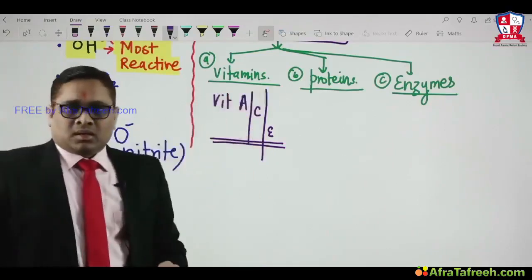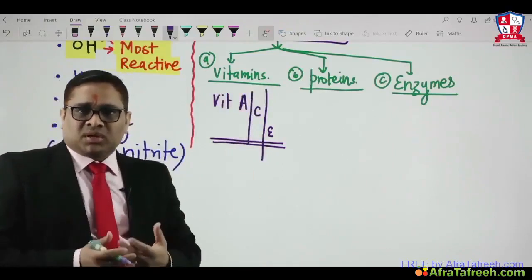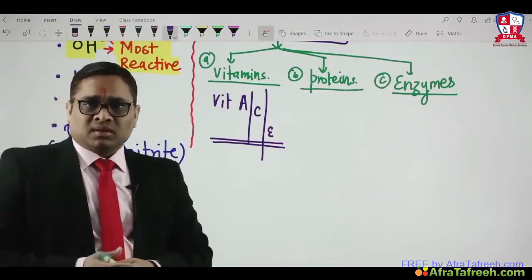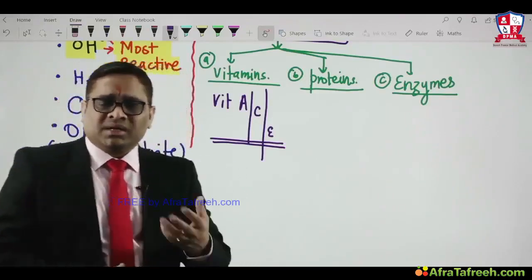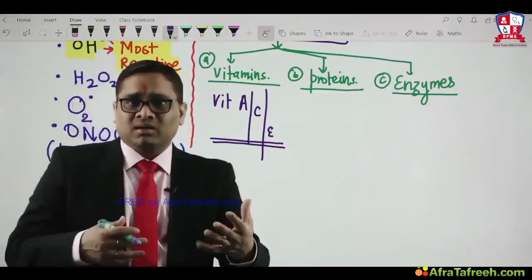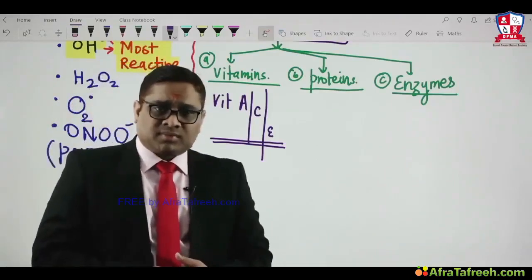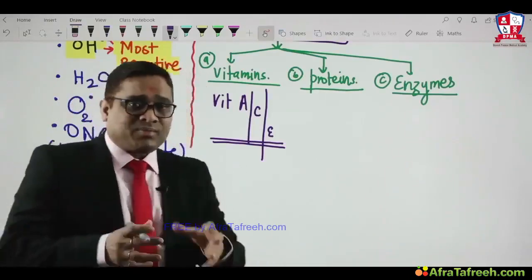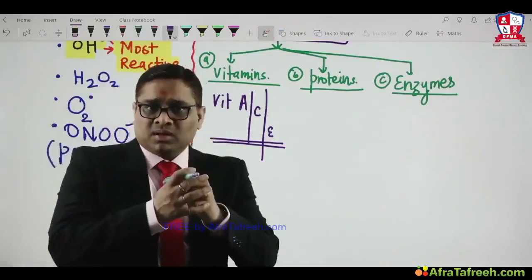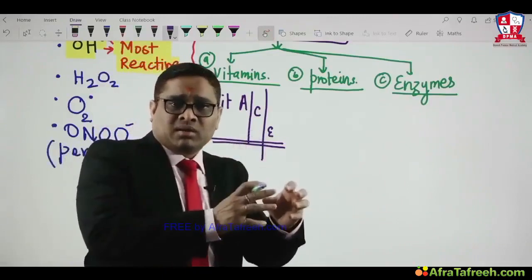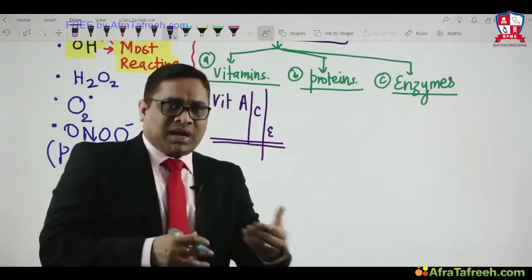Proteins. When you see the source of free radicals, from where they are produced, it is any kind of injurious stimuli, and injurious stimuli can be because of certain elements present in our human body like iron, copper. So if iron or copper is causing damage, there are certain carrier proteins which can combine with iron or copper, and then they will take them to the liver, and then they will be detoxified or neutralized.